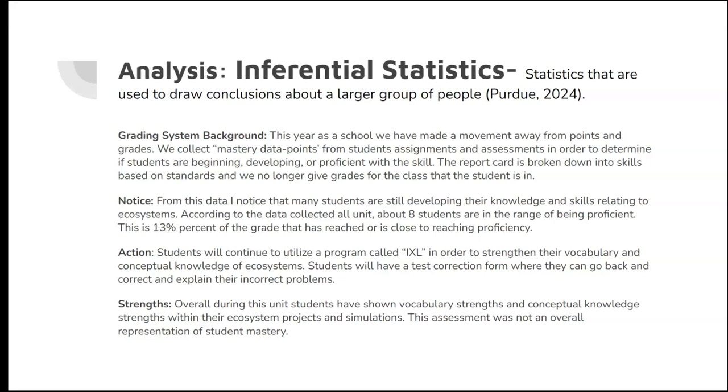So students no longer receive a grade for math or a grade for reading or a grade for science or anything like that. They receive a beginning, developing, or proficient based on their specific skills that are broken down within those courses. Something that I noticed from this data, I noticed that many students are still developing their knowledge and skills relating to ecosystems. According to the data collected all unit, about 8 students are in the range of being proficient. This is 13% of the grade and has reached or is close to reaching proficiency.